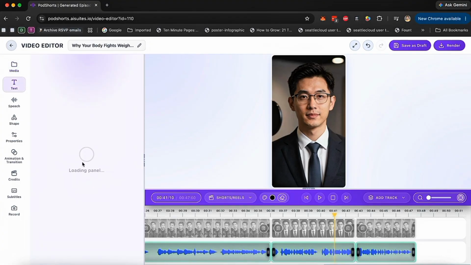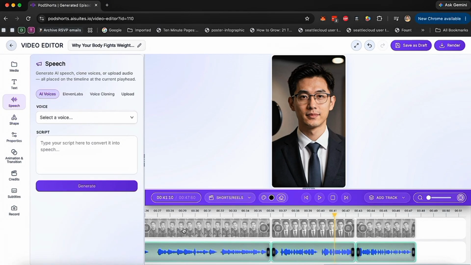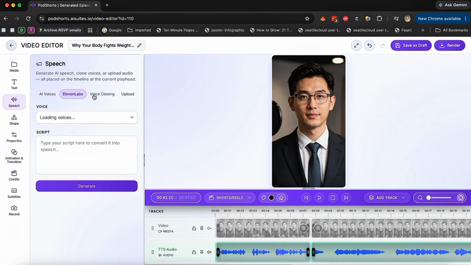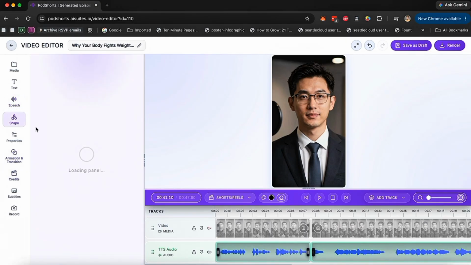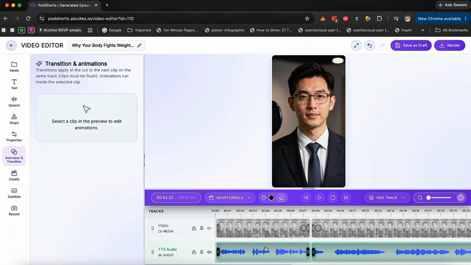You can generate using AI. You can add text, captions. You can do voiceover. You can change the voices. You can, again, change to the voice that you use. You can clone your voice again. You can add different shapes. You can add different properties, elements, transitions.